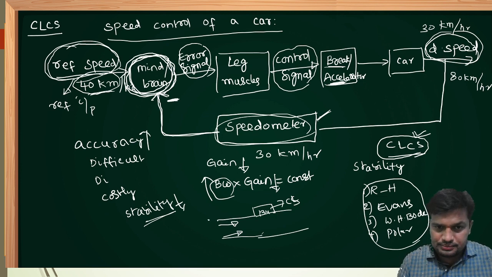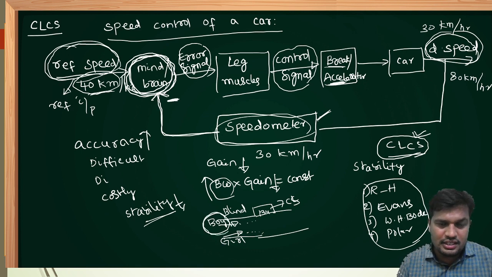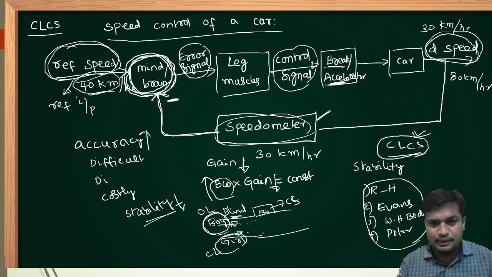Let's say the boy is a blind person. It is only an assumption; under this assumption, I am discussing. And the girl is a normal person. The girl can see anything, but the boy cannot see anything. Both are maintaining the same speed. As the boy does not have eyes, that means he is a blind person, so he does not have a sensor, which comes under an open loop system. The girl is a closed loop system, because she is able to see anything easily. Both are at the same speed, and both are without any disturbances.